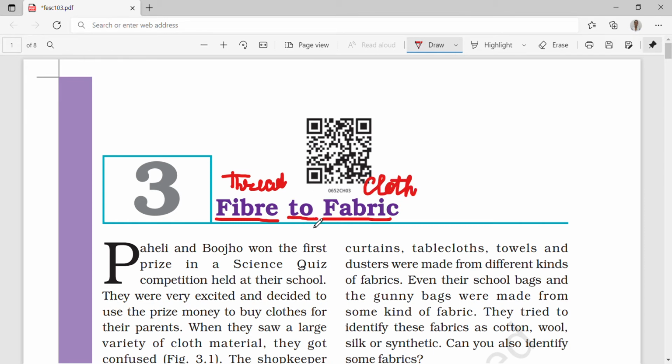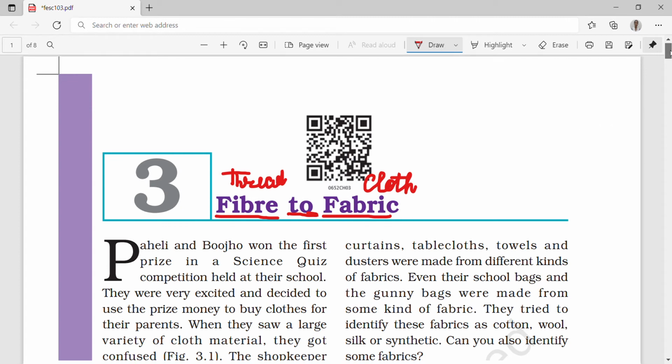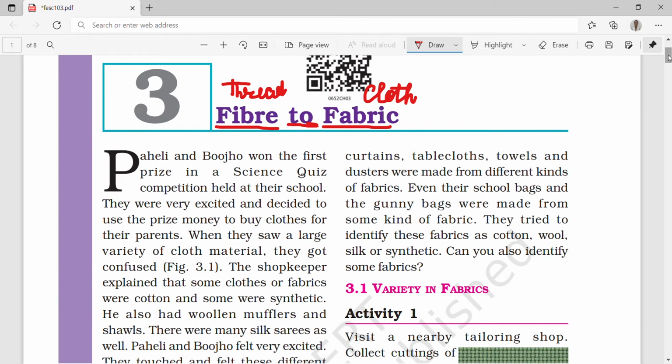Okay, let's start reading. Paheli and Bujo won the first prize in the science quiz competition held at their school. They were very excited and decided to use this prize money to buy clothes for their parents. When they went to the shop, they saw a large variety of cloth material and got confused about which one they should choose.